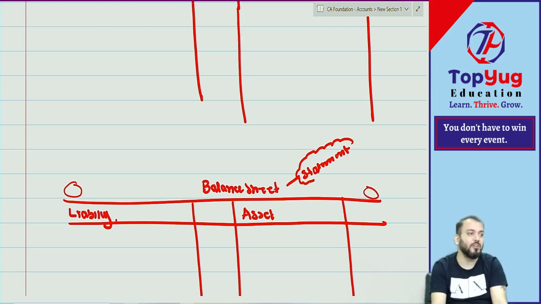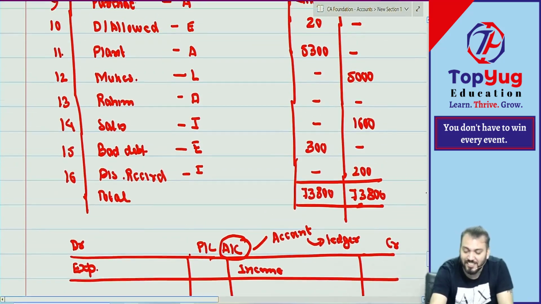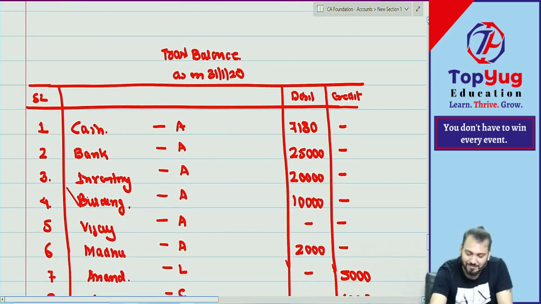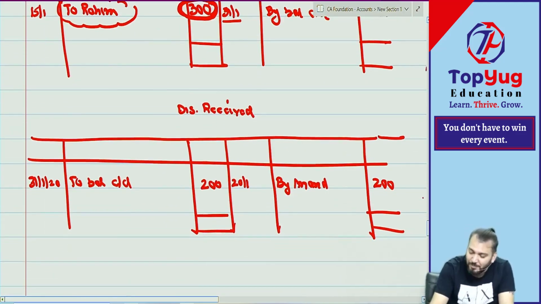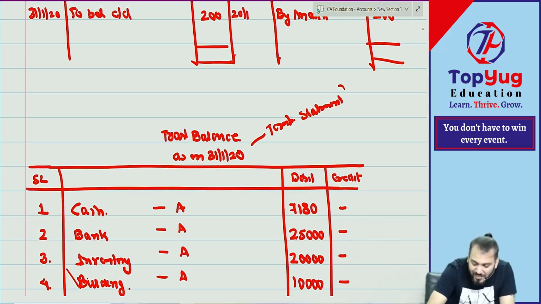ट्रायल बैलेंस कौन सा बुक है भाई? माथा फोड़ ले अपना. You have a wall na? अरे बाबा, trial balance was a book. Trial balance, I see it is a temporary, ये तो बीच में डाल दिया ऐसे ही. This is a temporary statement na. It is a temporary statement. It is not a book. Journal is a book and ledger is a book.